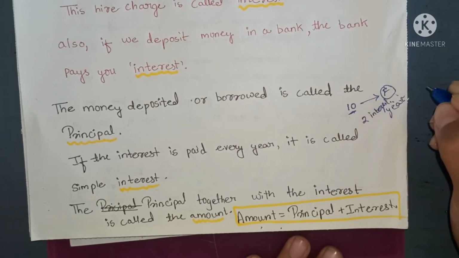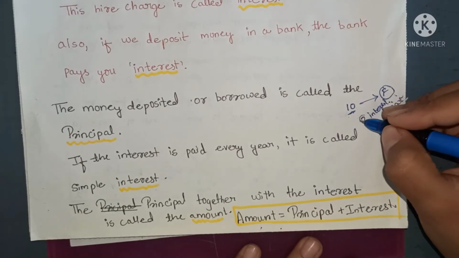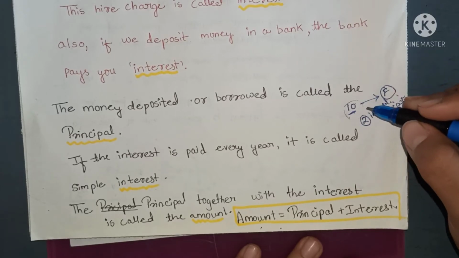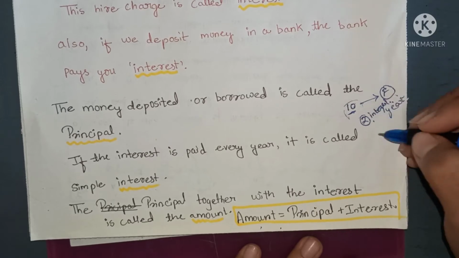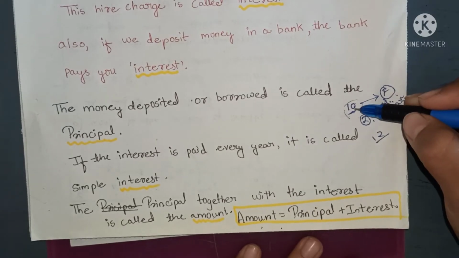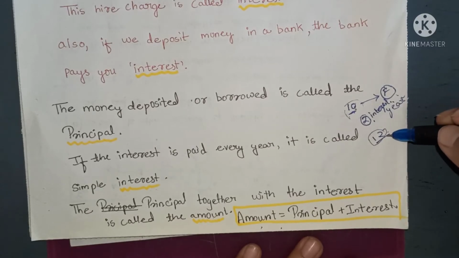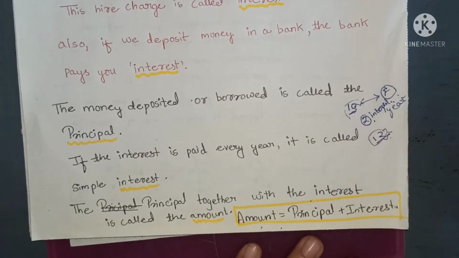So after 1 year, what amount of money should I pay back to the friend? 2 rupees? No, because what about this 10 rupees? I took a loan of 10 rupees, right? So I have to pay 10 plus 2, that is 12 rupees after 1 year. I have taken a loan of 10 rupees, but I'm paying 12 rupees. So this 12 rupees is known as the amount. So how can we find the amount? By adding the principal and the interest. Okay?